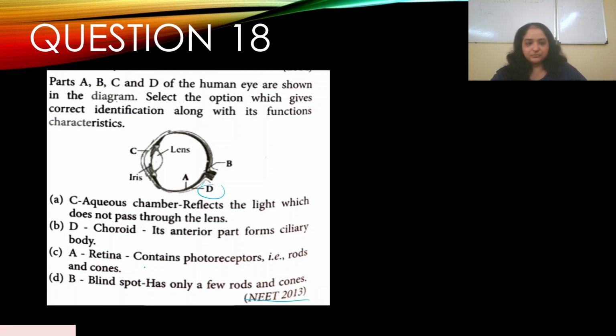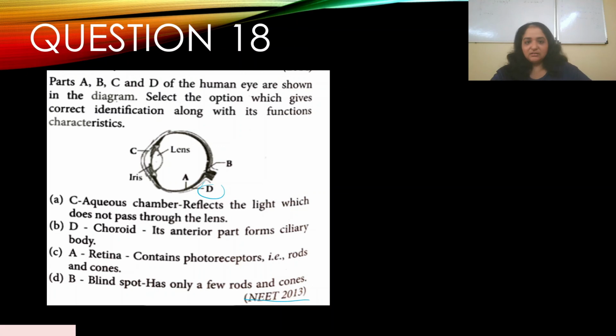Yes. Option C: A, retina, contains photoreceptors, that is rods and cones. Yes, that's correct. Option D: B, blind spot, has only few rods and cones. No, the blind spot does not have any rods and cones. Here, if you notice, there are two correct answers.